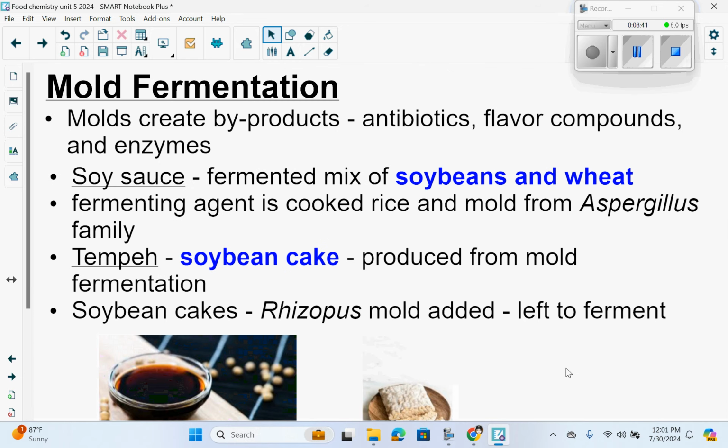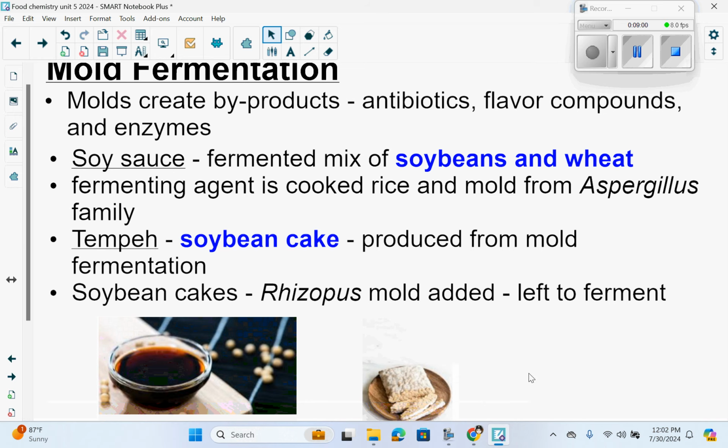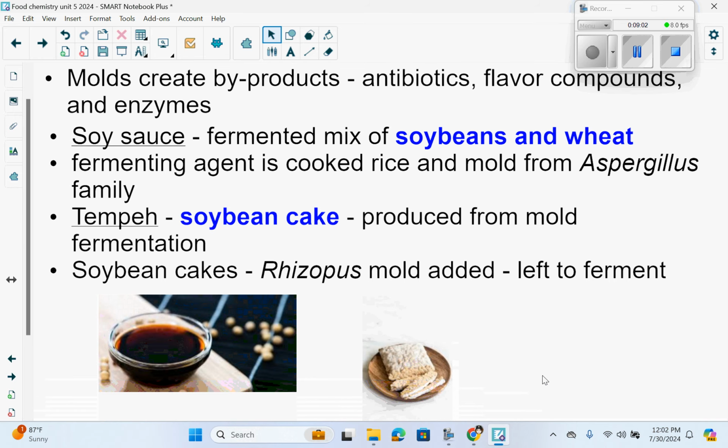Mold fermentation. Molds create byproducts such as antibiotics, flavor compounds, and enzymes. In something like soy sauce, this is a fermented mix of soybeans and wheat. The fermenting agent is cooked rice and mold from the Aspergillus family. Tempeh is a soybean cake. This is produced from mold fermentation. The soybean cakes have a rhizopus mold added, and then it's left to ferment.